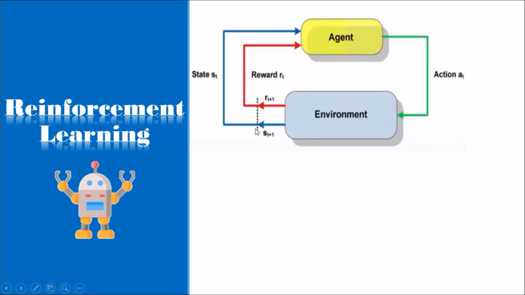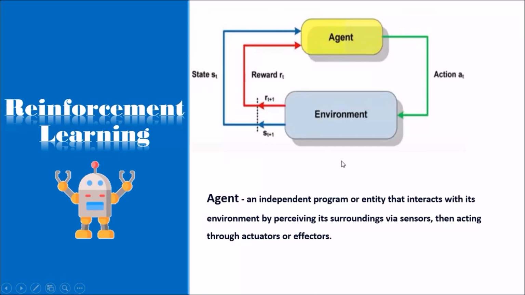A reinforcement learning problem can be formalized using Markov Decision Process, MDP. In MDP, the agent constantly interacts with the environment and performs actions. At each action, the environment responds and generates a new state. Here, agent means an independent program or entity that interacts with its environment by perceiving its surroundings via sensors, then acting through actuators or effectors.